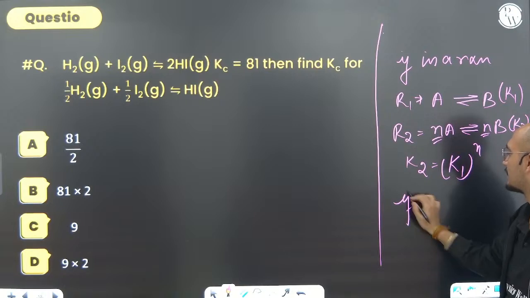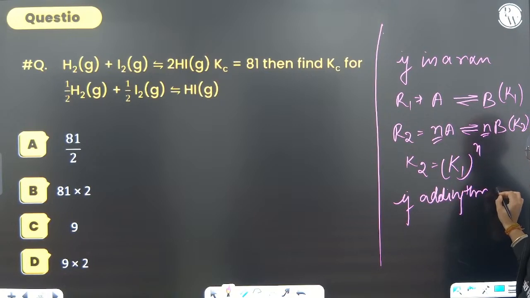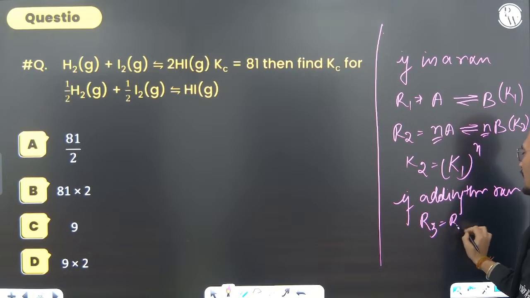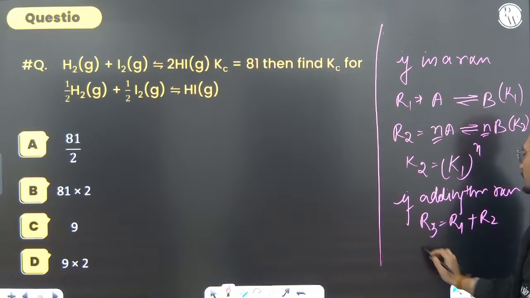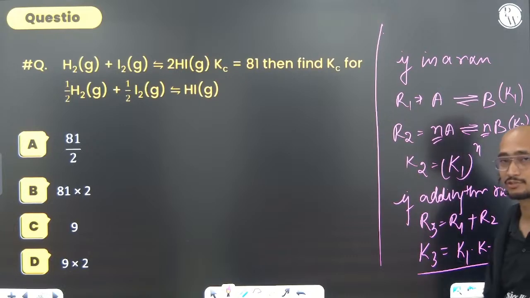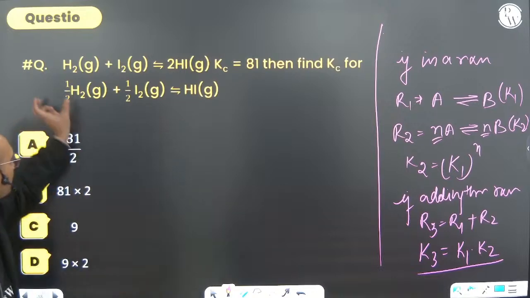If you are adding reactions, consider R3 equals R1 plus R2, what will happen? Then K3 will be K1 into K2, the K values will be multiplied. All these solutions are there when we go for the longer batches.